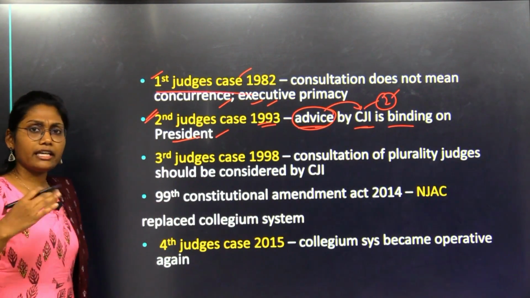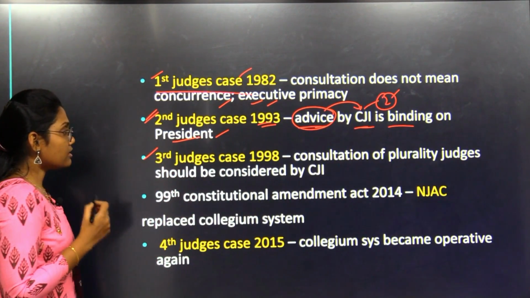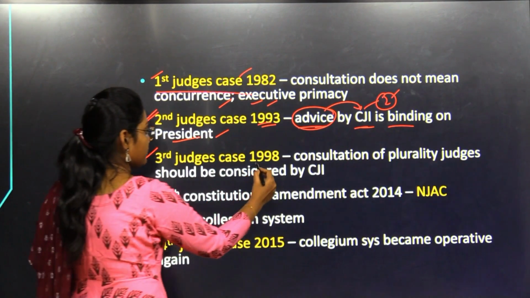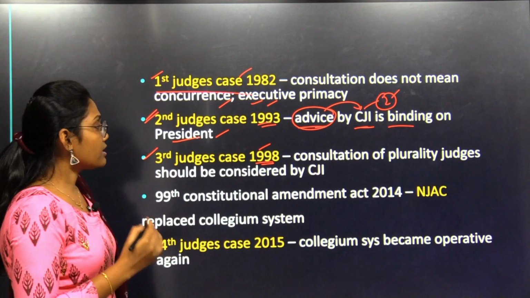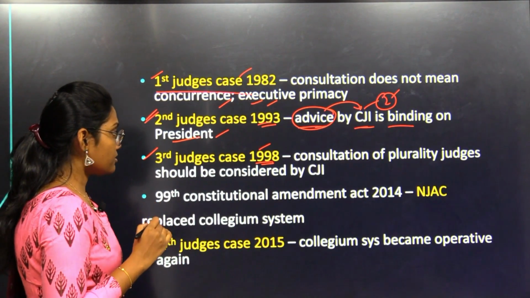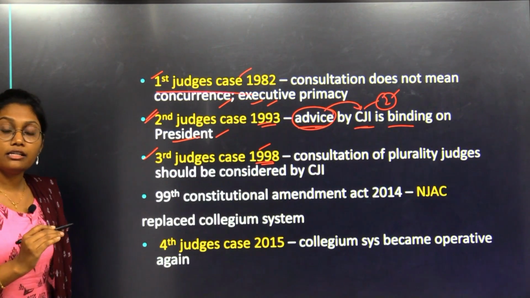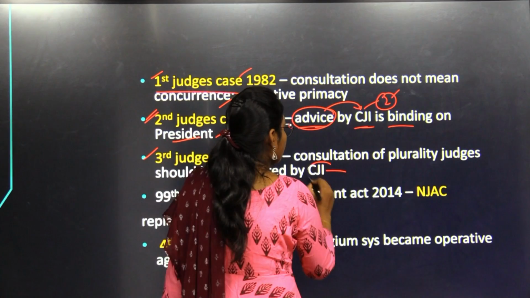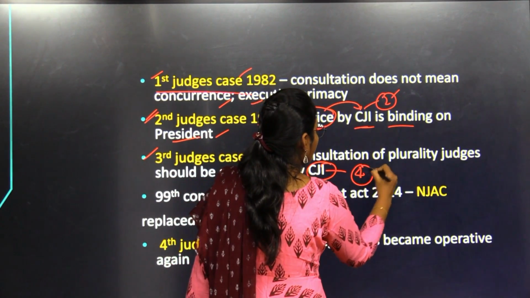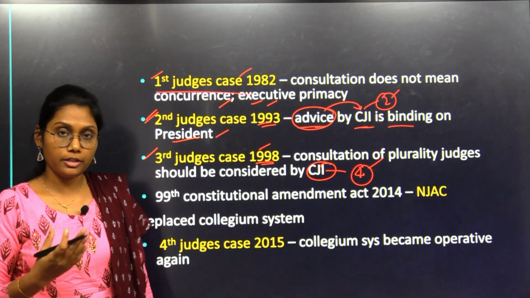And after that it again became controversial and another case was filed, the third judges case, 1998. Here again the word consultation was in the discussions. The consultation of a plurality of judges should be considered by the CJI. Here what happened is the CJI can consult four other senior most judges to give advice to the President.